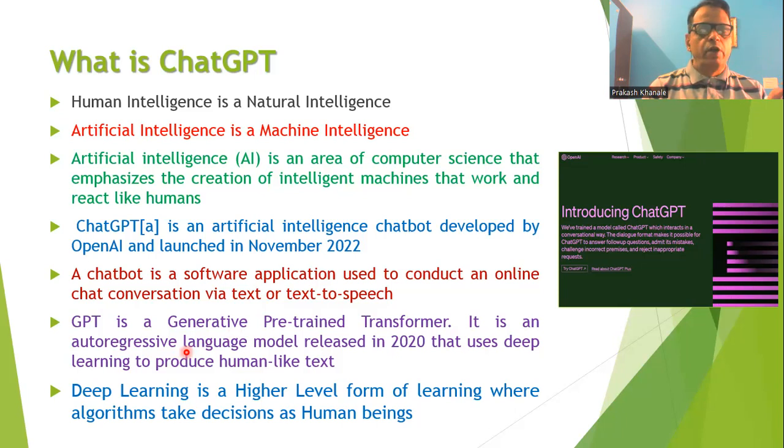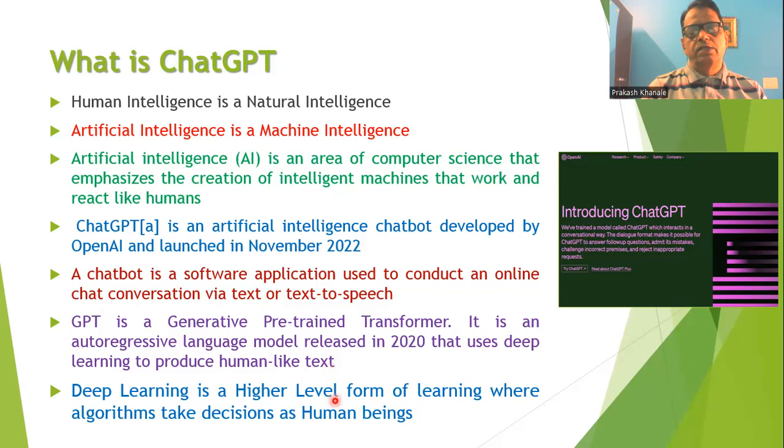This language model makes use of a learning mechanism called the deep learning mechanism. Because of this mechanism, this language model will produce human-like text. Whenever a human being talks, or whenever a question is asked of another human, the way he reacts, in a similar way this language model will also react.